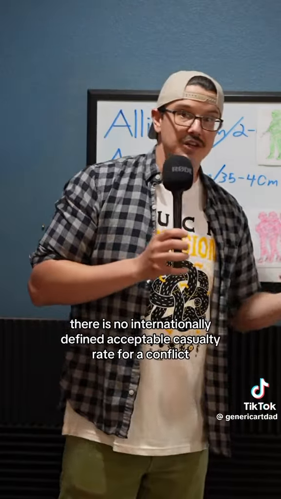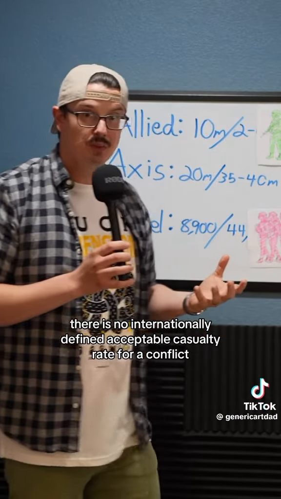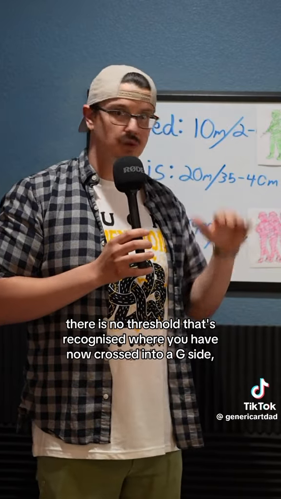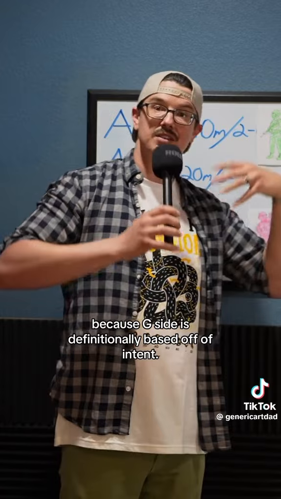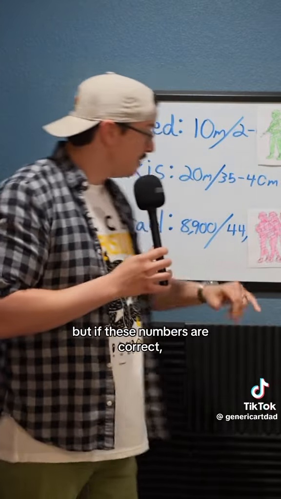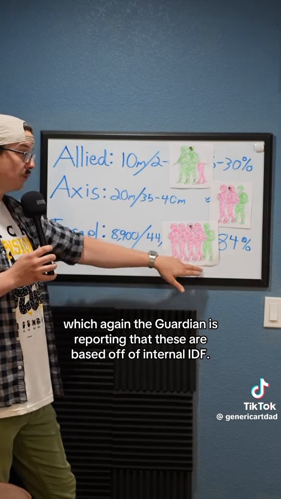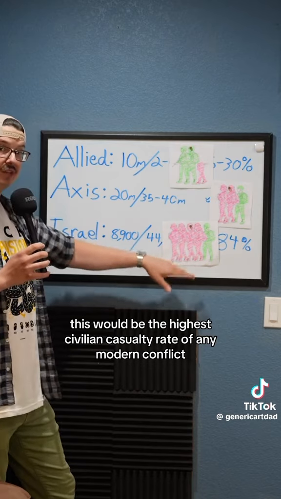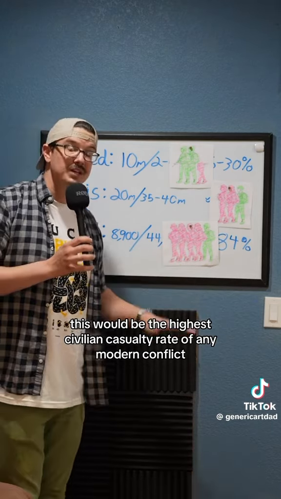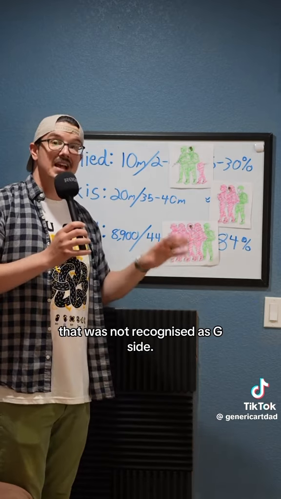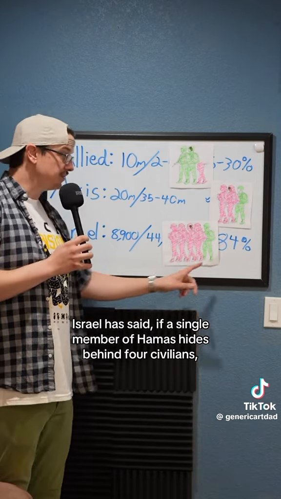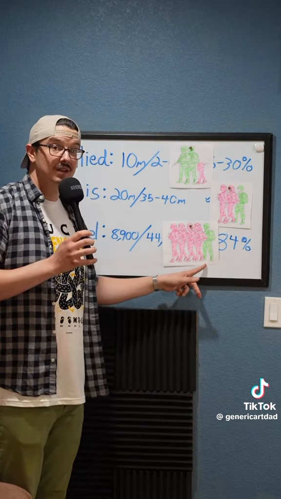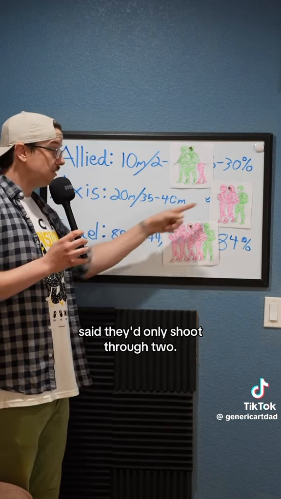There is no internationally defined acceptable casualty rate for a conflict because it's based off of military trade-offs. There is no threshold that's recognized where you have now crossed into a genocide because genocide is definitionally based off of intent. But if these numbers are correct, which again, the Guardian is reporting that these are based off of internal IDF database numbers, this would be the highest civilian casualty rate of any modern conflict that was not recognized as genocide. Israel has said if a single member of Hamas hides behind 4 civilians, we'll take that shot. The bad guys in World War II said they'd only shoot through 2.